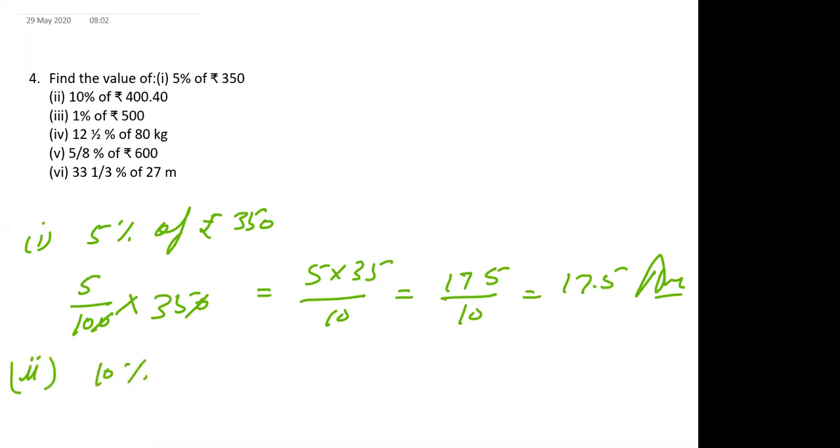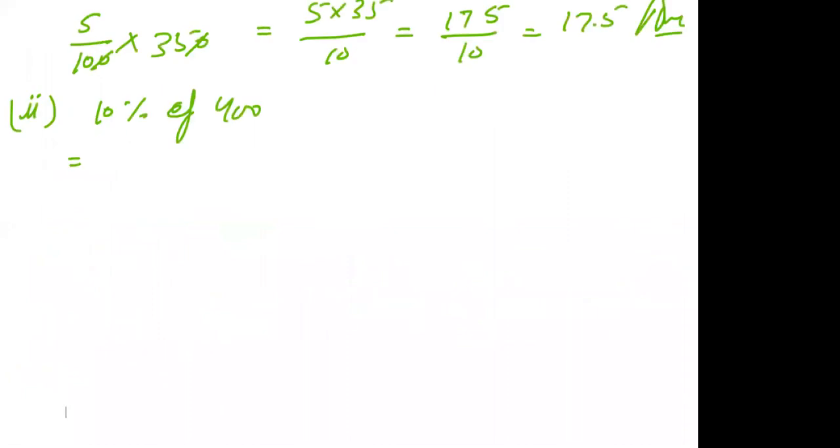So 10% of 400. Who is going to solve it? 10% of 400. So 10 upon 100 into 400. 0s cancel each other. 10 into 4 is equal to 40. So very basic calculations you have to do in these questions and you are going to get the answer.